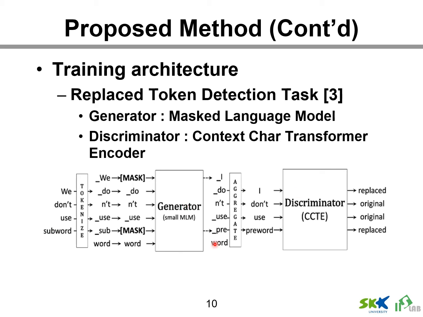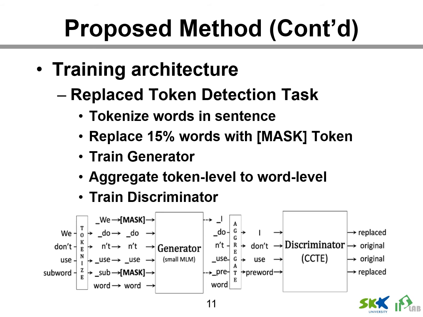This figure is the training architecture. This training architecture is called the replaced token detection task, which was proposed in the Electra model. This learning process consists of a generator and a discriminator. When a sentence is an input, we tokenize the sentence at token level, and 15% of words are randomly replaced with mask tokens.